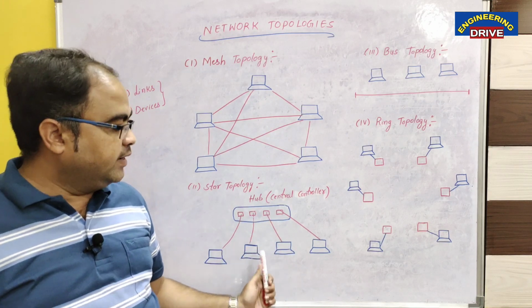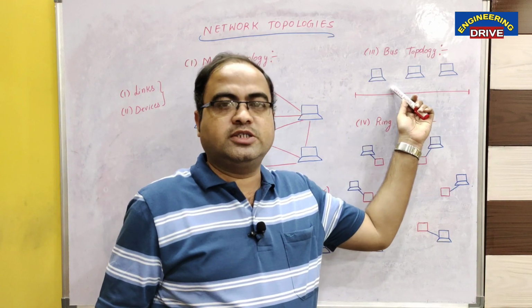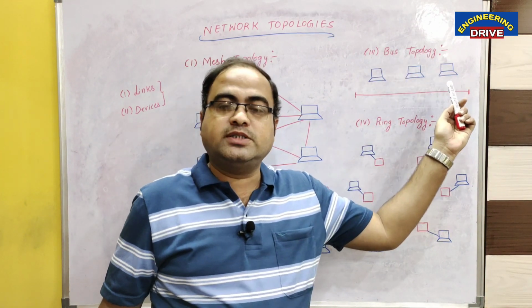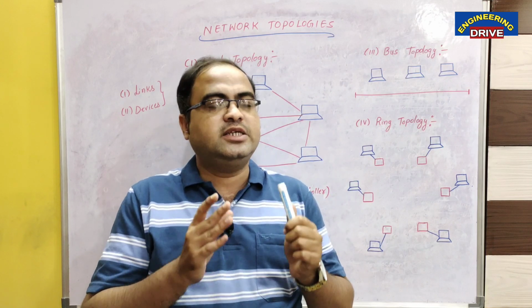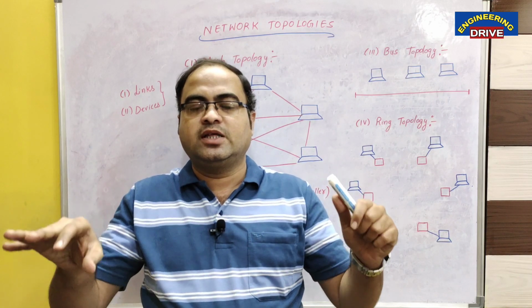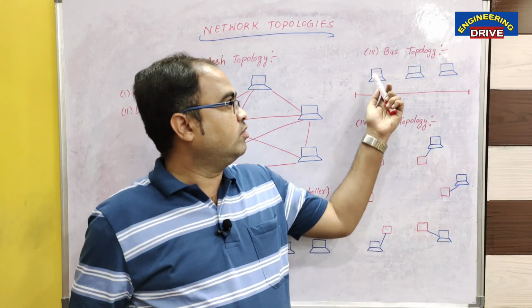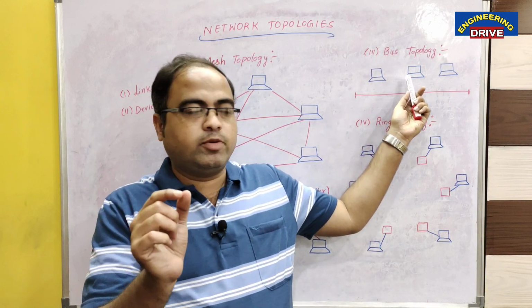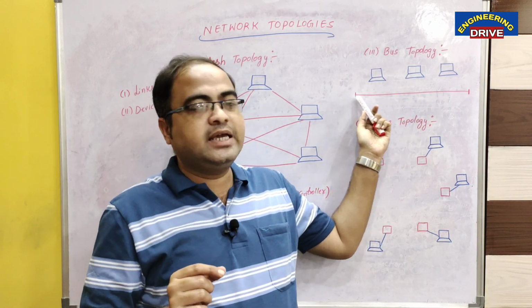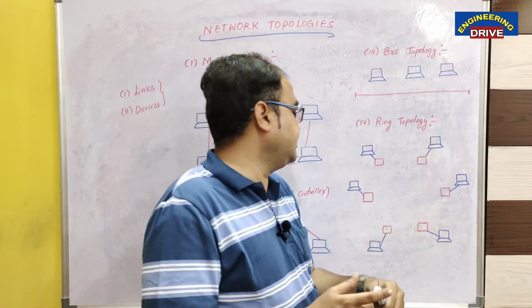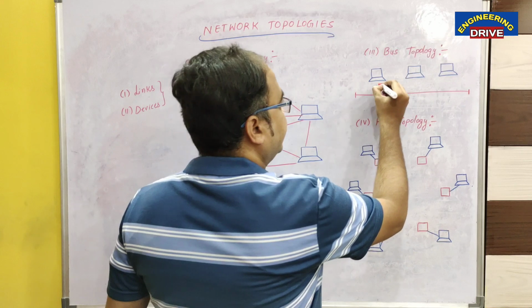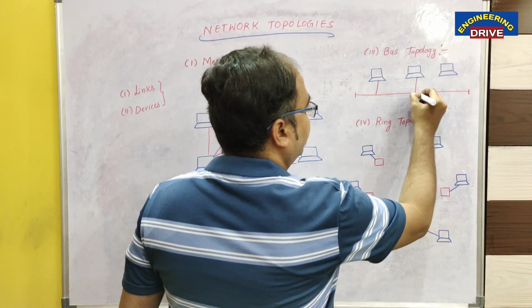Is it okay? Next, coming to the third topology, which is bus topology, and it is the oldest of all these 4 topologies. This is the first way in which the networks are organized. What is that bus topology? In bus topology, a single link will be shared among multiple devices. We can see here, this is a link and it will be shared among multiple devices.